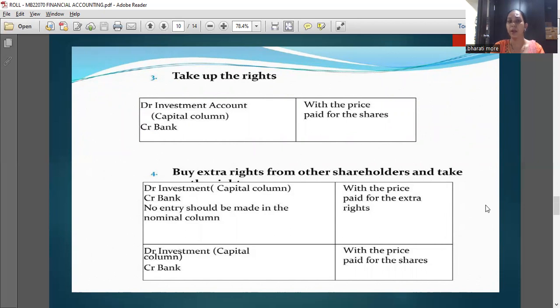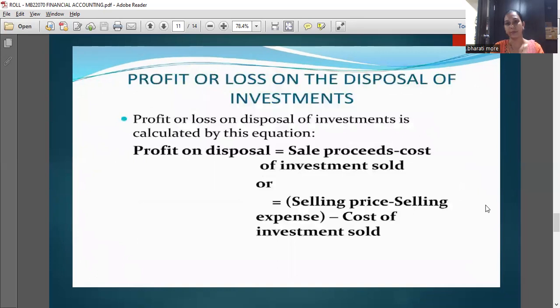Third is take up the rights. Debit investment account, that means capital column, and credit bank with the price paid for the shares. Fourth is buy extra rights from other shareholders and take them up. Debit investment capital, credit bank. No entry should be made in the nominal column with the price paid for the extra rights. Second entry is debit investment and credit bank with the price paid for the shares.